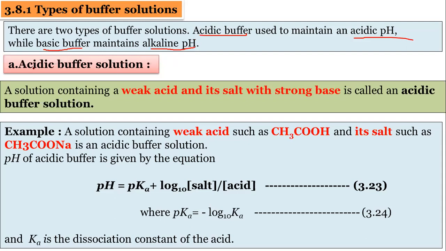Acidic buffer solution can be asked in your examination: define acidic buffer solution. An acidic buffer solution is prepared with a weak acid and its salt with a strong base. Opposite to this, the basic buffer is prepared with a weak base and its salt with a strong acid. This is called a basic buffer.